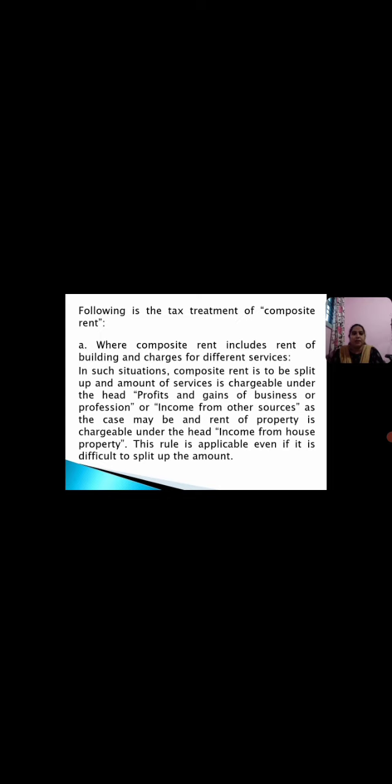The amount for services is chargeable under the head profits and gains of business or income from other sources, as the case may be, and the rent of the property received by the owner is chargeable under the head income from house property. This rule is applicable even if it is very difficult to split the amount.